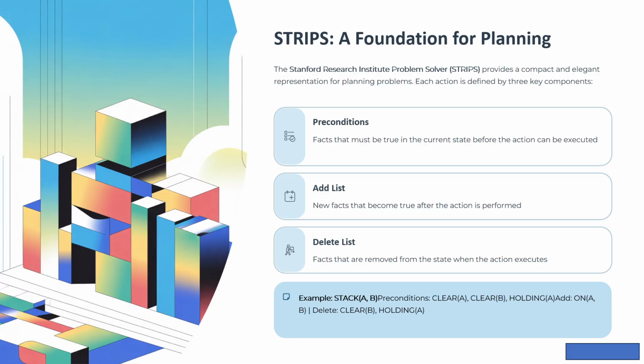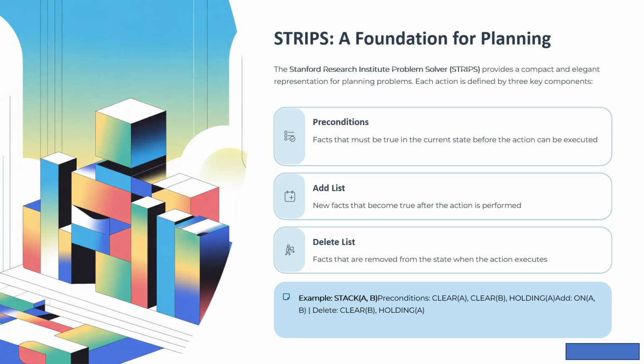Let me give you a concrete example with blocks. Action: stack(A, B). Stack block A on top of block B. Preconditions: block A is clear, nothing on top; block B is clear; agent is holding block A. Add list: on(A, B).